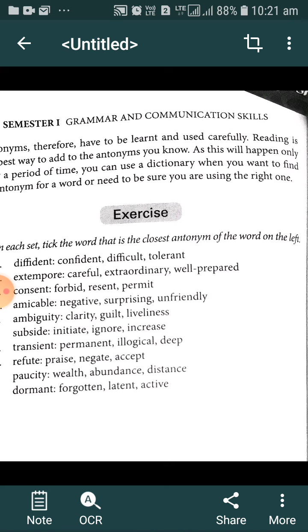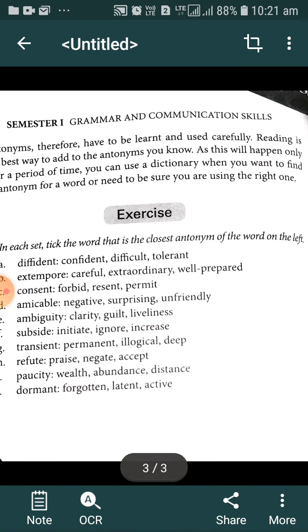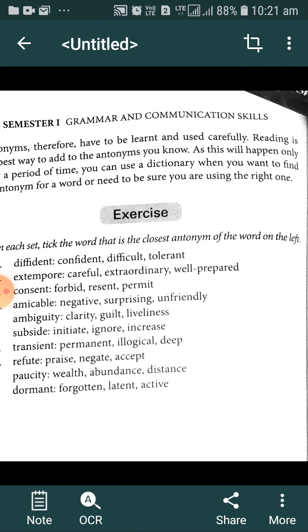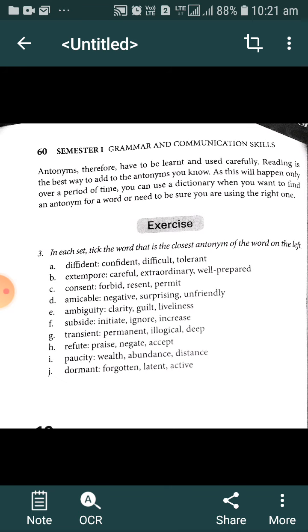Antonyms therefore have to be learnt and used carefully. Reading is the best way to add to your antonyms, and this will happen only over a period of time. You can use a dictionary when you want to find antonyms for words, or need to be sure that you are using the right one. I suggest that you build up your vocabulary by going through varied books. You can start by reading short stories, or the news in the newspaper.